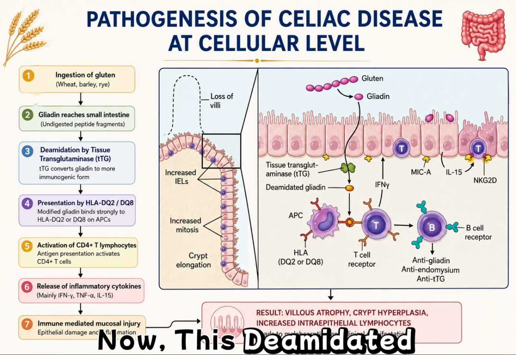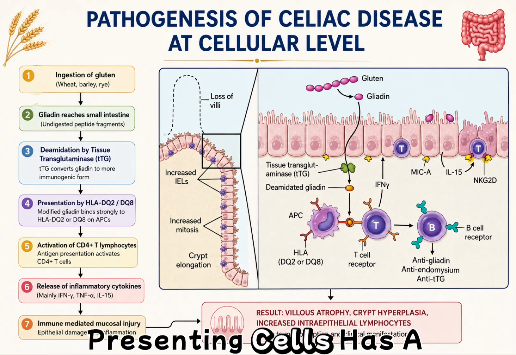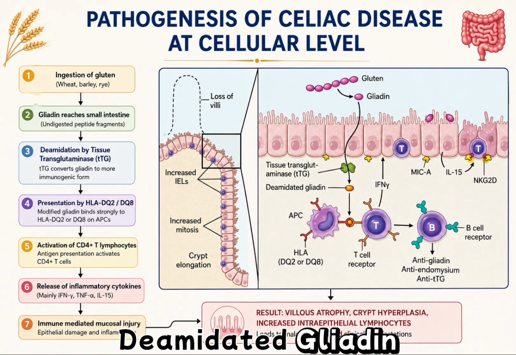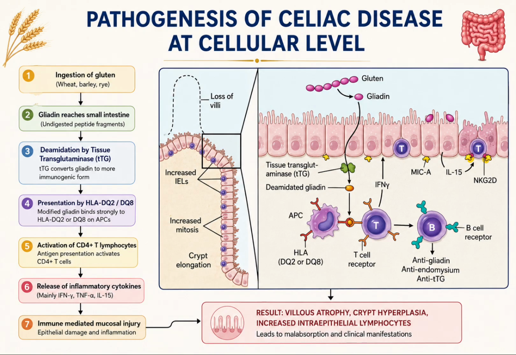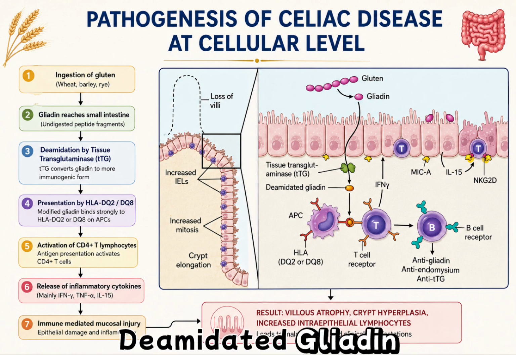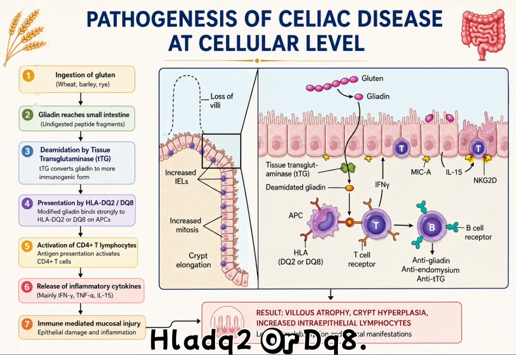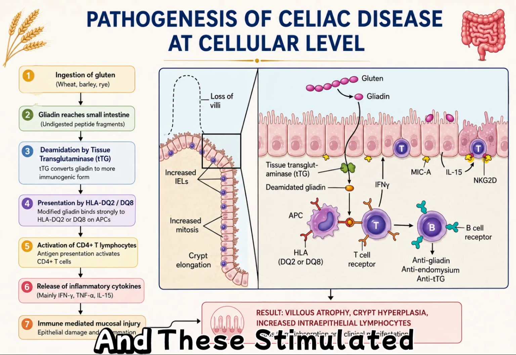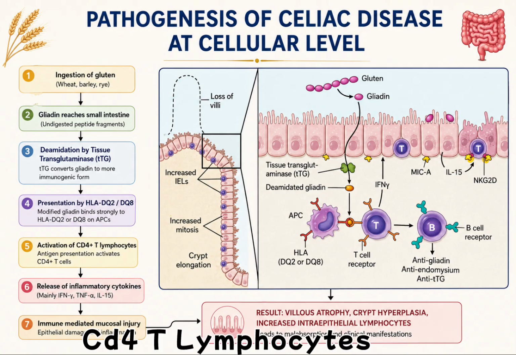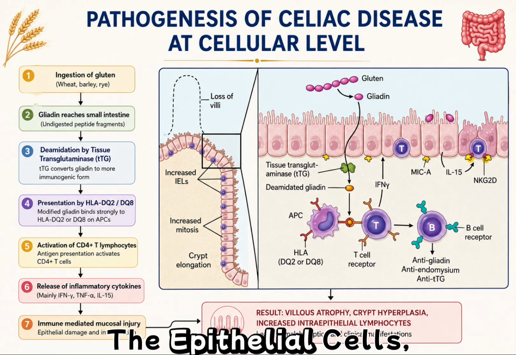This deamidated gliadin interacts with antigen presenting cells in the lamina propria, which have a receptor for deamidated gliadin, that is HLA-DQ2 or HLA-DQ8. This interaction stimulates CD4 plus T lymphocytes, which produce interferon gamma and further damage the epithelial cells.